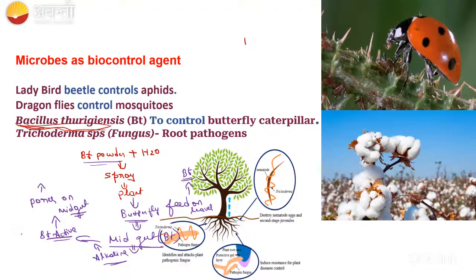Due to these pores in the midgut, it will cause an osmolytic burst. Due to this osmolytic burst, the butterfly will die.